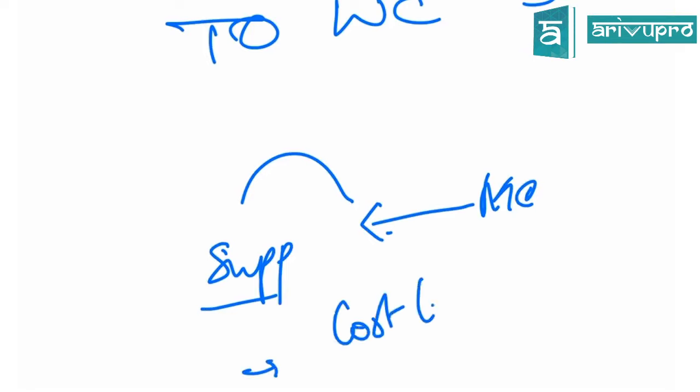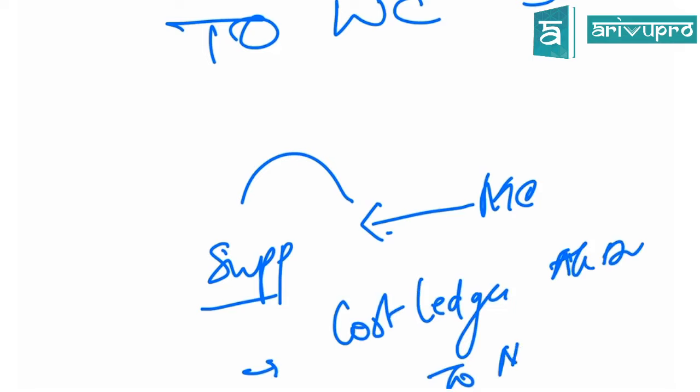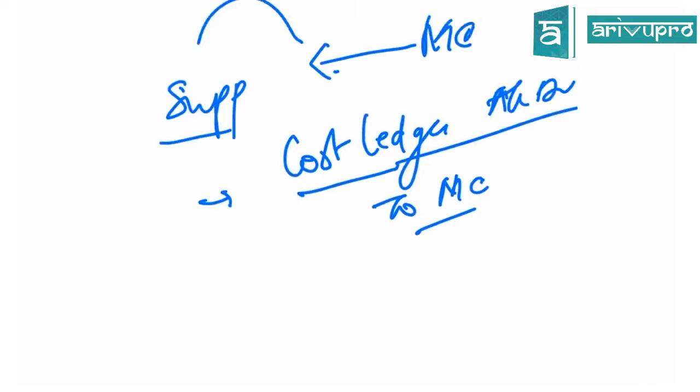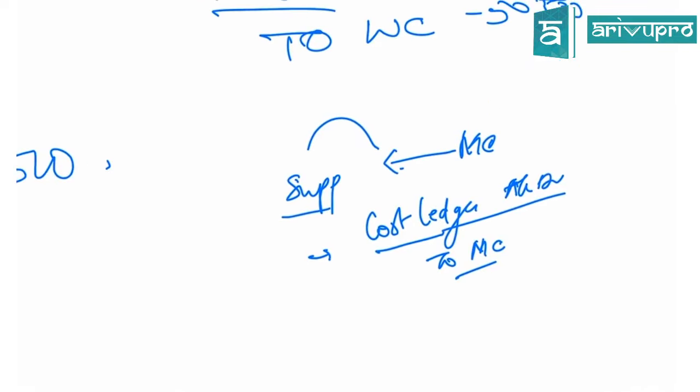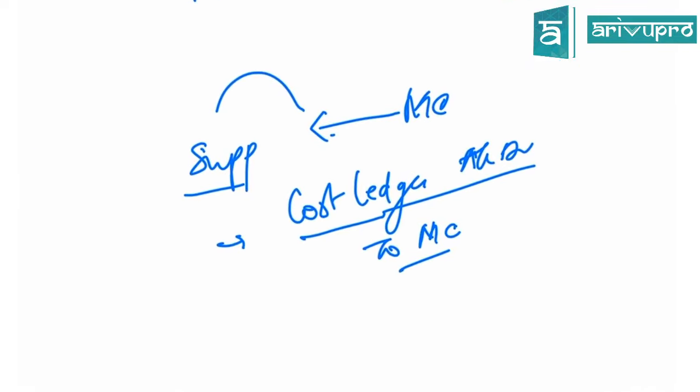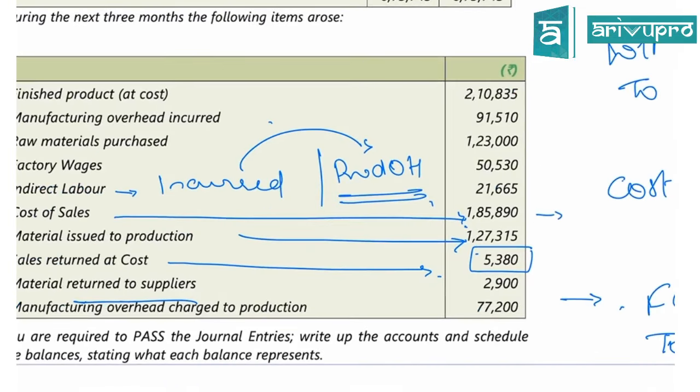So it becomes cost ledger control account debit to material control. Are you clear? Done.